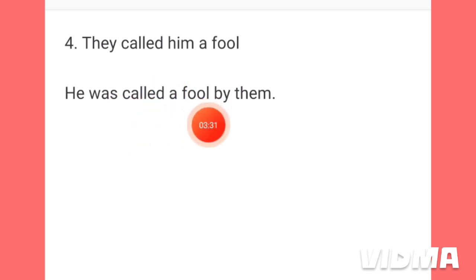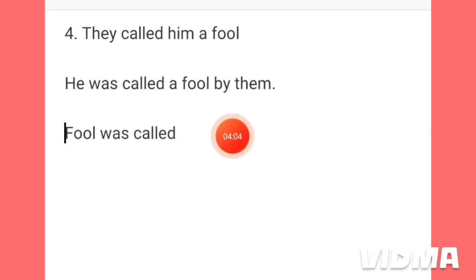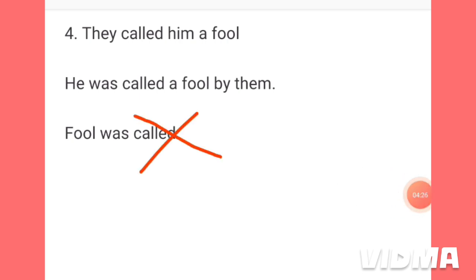A fool has been kept here in its original position. Okay, a fool by them. Then we have written a by, and them is the objective form of this subject they. That is why we have written by them. Please notice this. If we write the fool in the beginning of the sentence, then it is totally wrong. This type of voice is totally wrong. We cannot do like this.